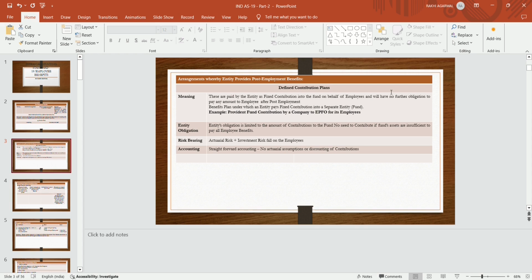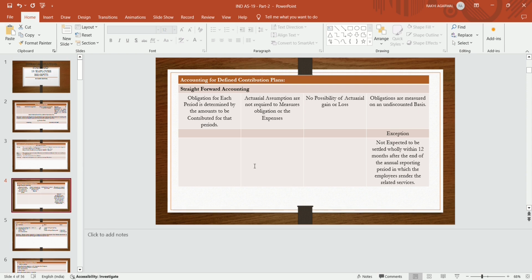अकाउंटिंग बहुत स्ट्रेट फॉरवर्ड अकाउंटिंग है. नो एक्चुअरियल अजम्पशन और डिस्काउंटिंग ऑफ कंट्रीब्यूशन. Actuarial or discounting of contribution is not required in that case. Accounting for defined contribution plans is straightforward accounting. Obligation for each period is determined by the amount to be contributed for that period. मीन्स ऑब्लिगेशन इज डिटरमाइंड कि आप कितने अमाउंट कंट्रीब्यूट कर रहे हो फॉर दैट पीरियड. Actuarial assumptions are not required to measure obligation or the expenses.